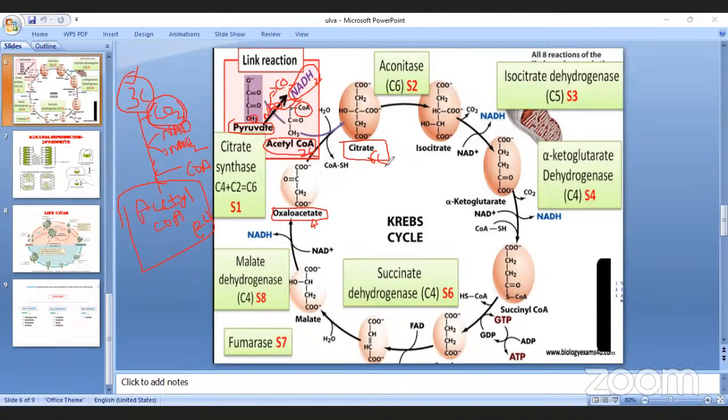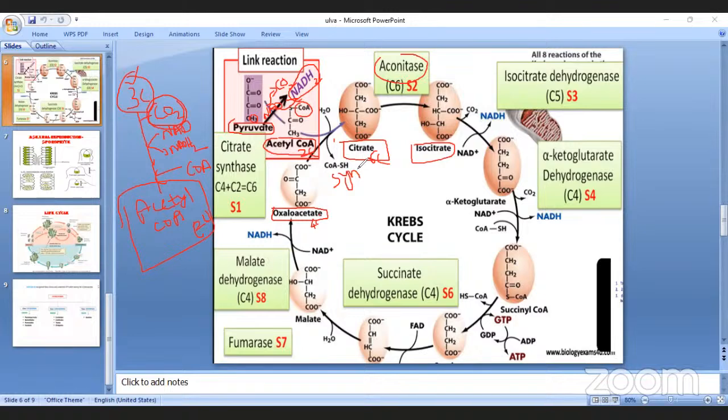After formation of citrate or citric acid, 6 carbon, it is converted into isocitrate. The enzyme involved is aconitase. Remember these enzymes. For citrate formation, the enzyme is citrate synthase.